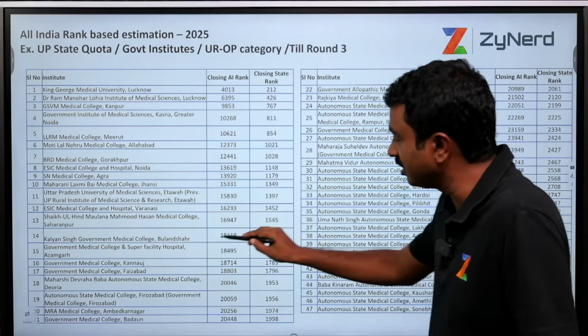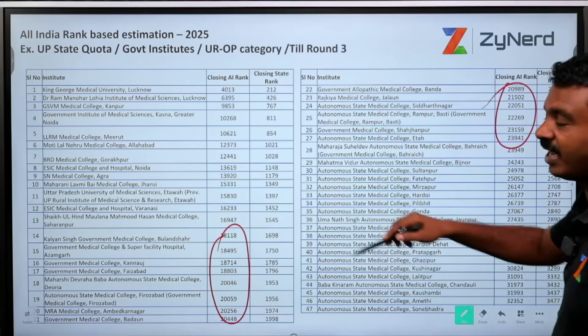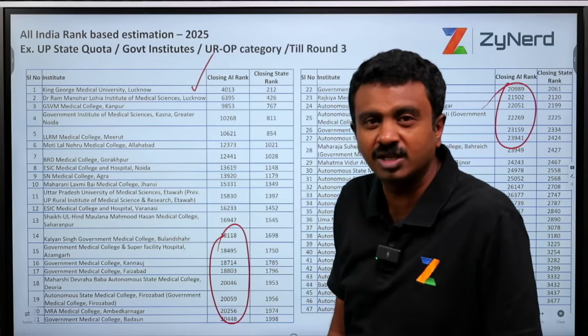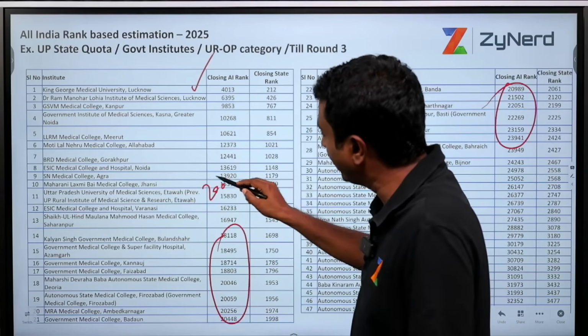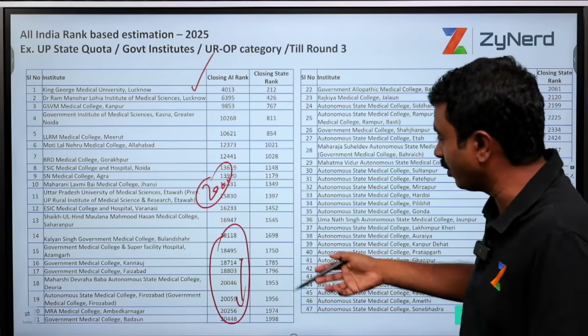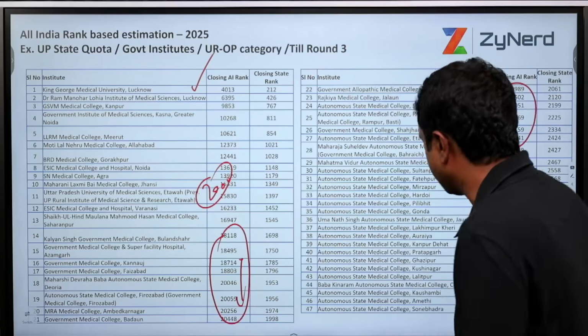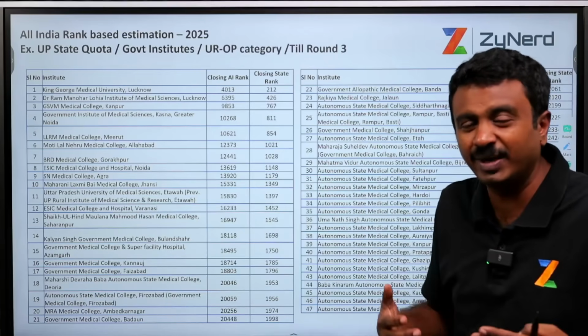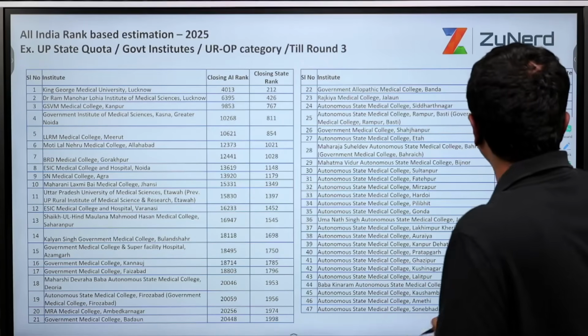Why are we saying then this bucket? Because you won't have time to evaluate all the 47 institutes. Instead of evaluating King George Medical College Lucknow when you are at 20,000 rank, it would be better if you spend your time on these institutes. That is why we are saying please go ahead with your possible range plus or minus 10 institutes and then evaluate, and that will give you a better idea. All these are round 3 closing ranks.